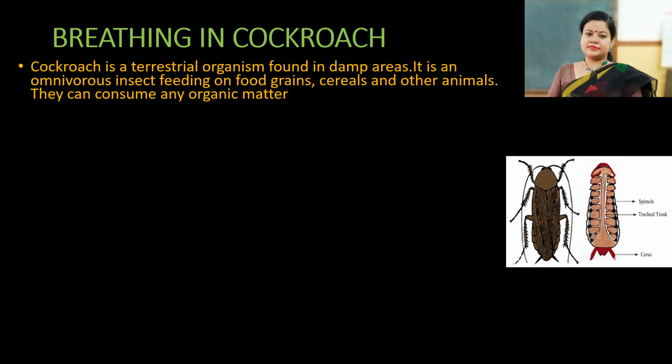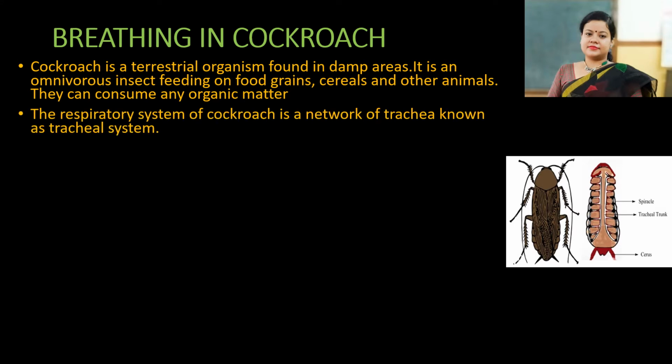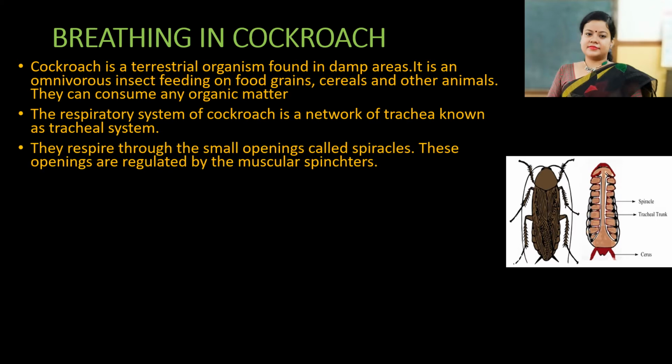Cockroach is a terrestrial organism found in damp areas. It is an omnivorous insect feeding on food grains, cereals and other animals. They can consume any organic matter. The respiratory system of cockroach is a network of trachea known as tracheal system. They respire through the small openings called spiracles. These openings are regulated by muscular sphincters.